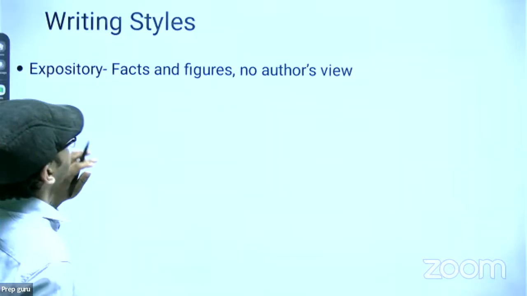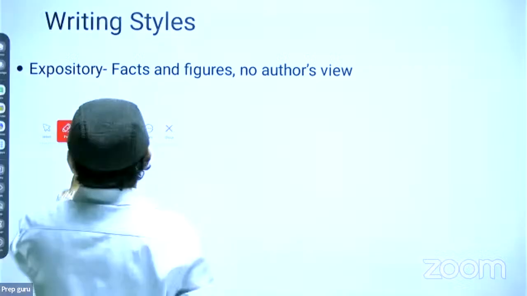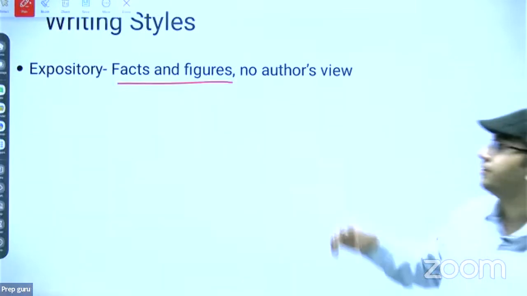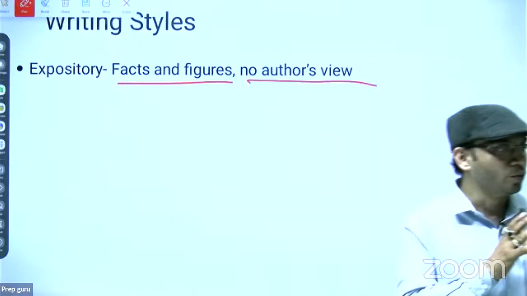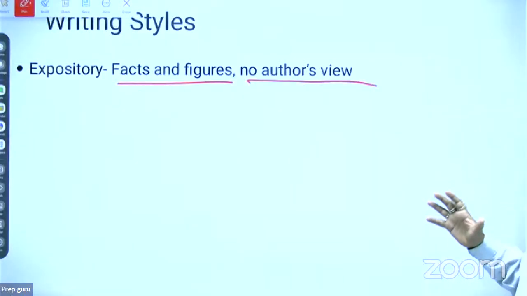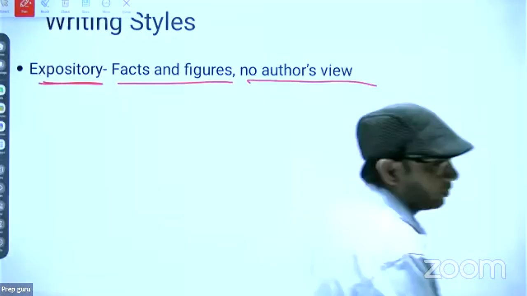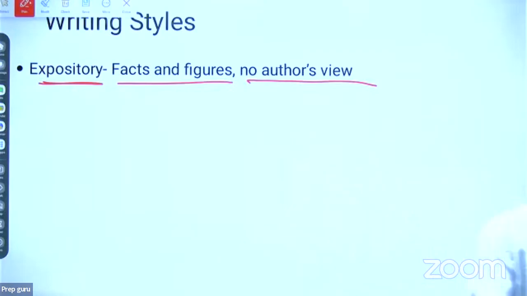In expository writing style, you have to see whether there is fact or figures or not. Means this writing style covers only facts and figures, no author's view. Author's view इसमें इस तरह की writing style में होंगे ही नहीं. There will not be author's view. You will not find any kind of author's view in this kind of writing style. Expository. ठीक है? Expository or factual, right? Means dealing only in facts.